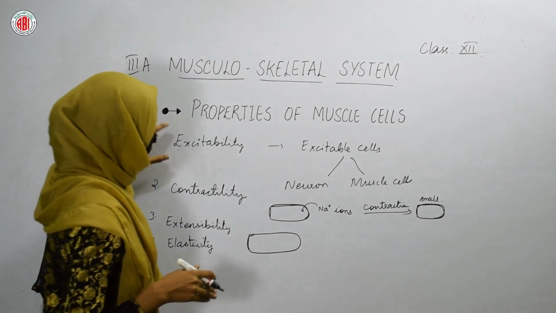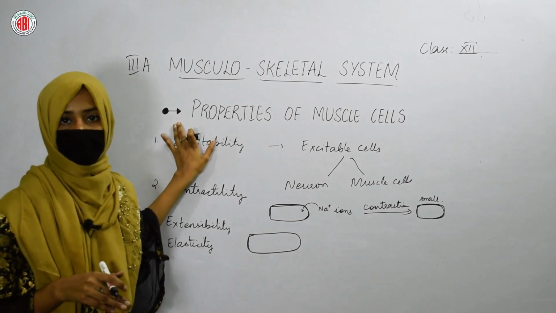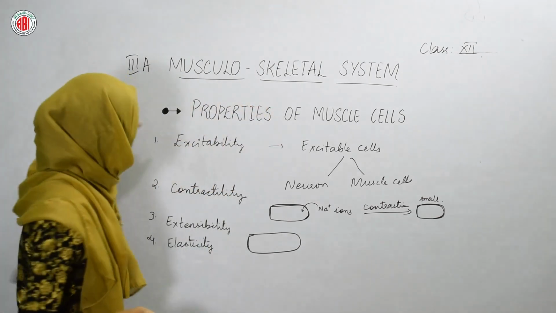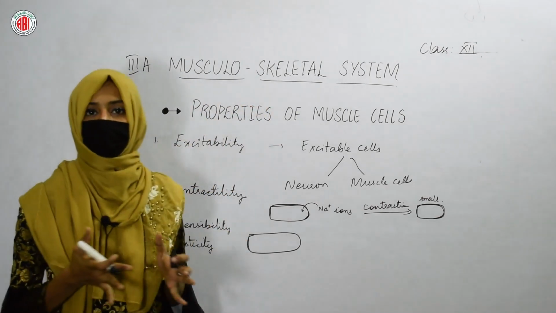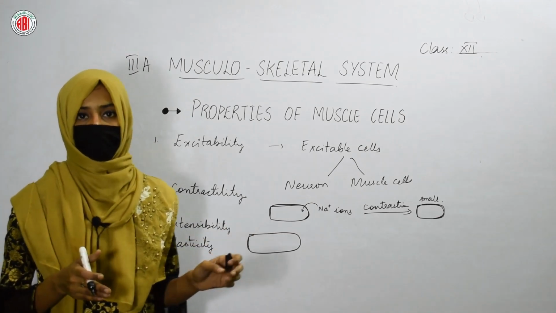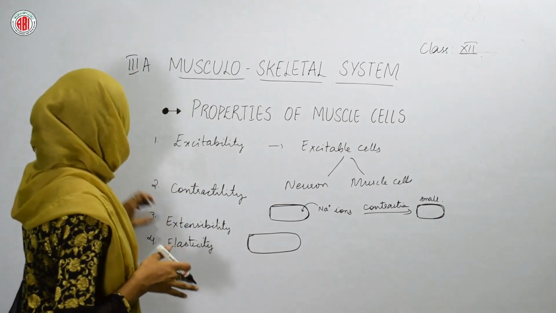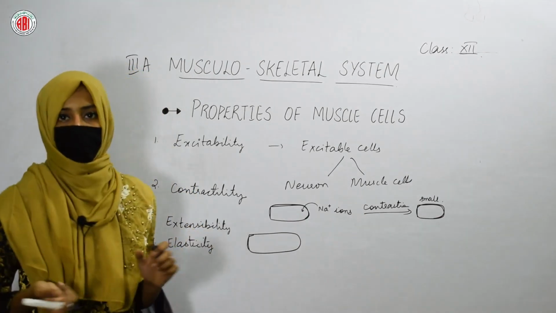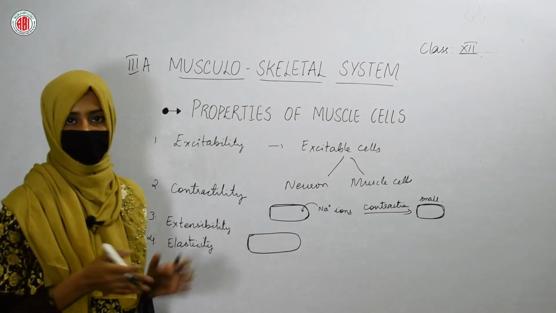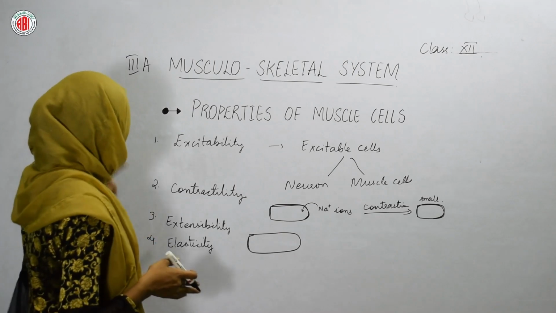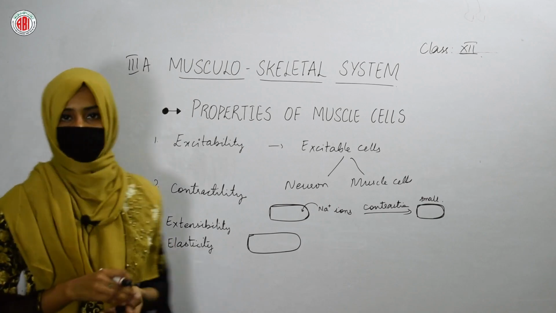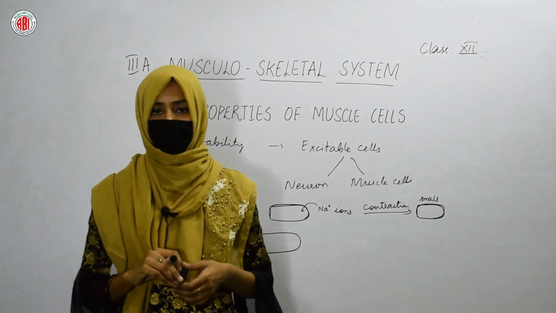Whenever we talk about the properties, it includes excitability. That means the cell gets excited. It can generate signals or it may get contracted. The next one is contractility. After the depolarization only, it can show the contraction, and due to the contraction, the muscle cell gets smaller in size. Then it can extend. If we pull the muscle cell, it can extend, so it shows extensibility. But if we leave the muscle cell, it can come back to its original position. In this way, it is showing the property of elasticity. These are the different properties that you can see in our muscle cells.